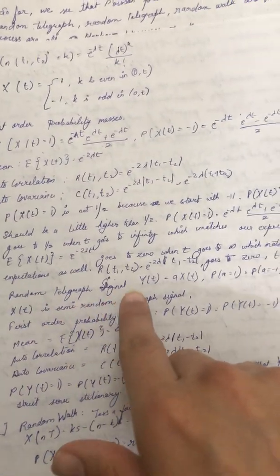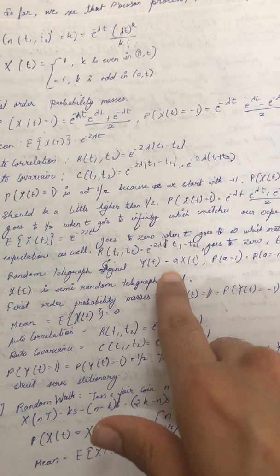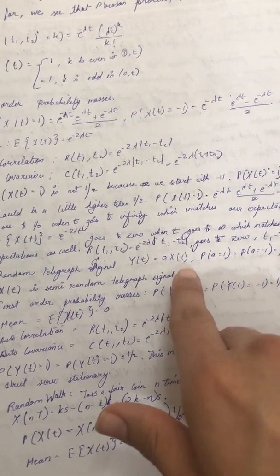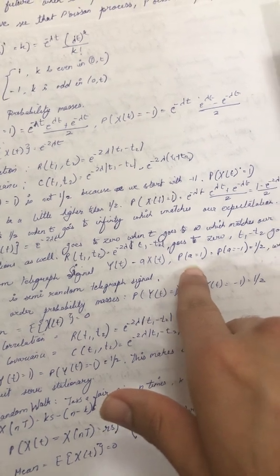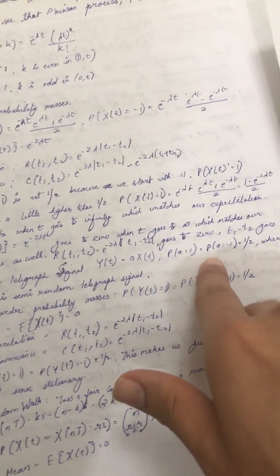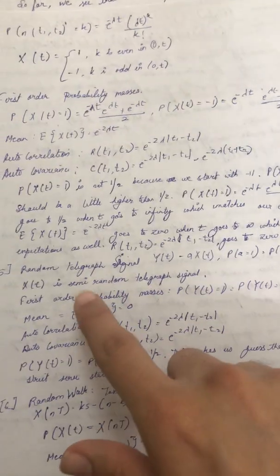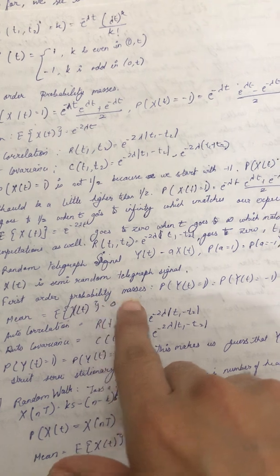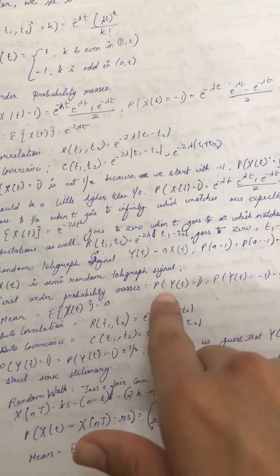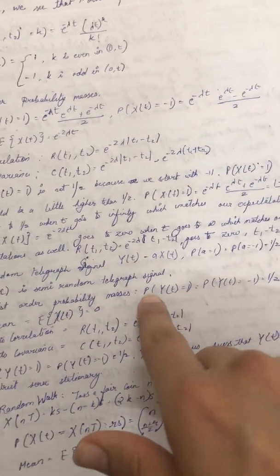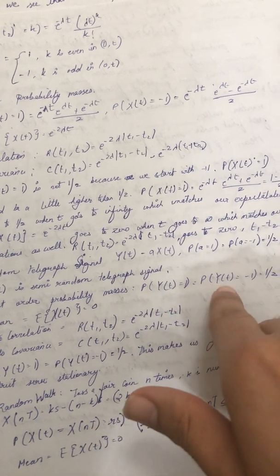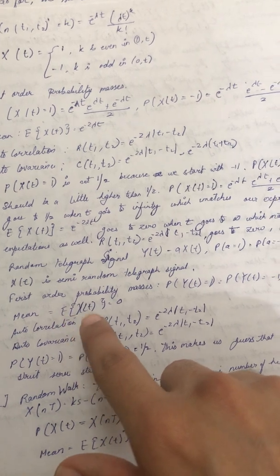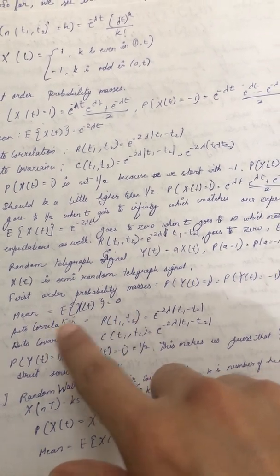Random telegraph signal. The random telegraph signal Y(t) is Y(t) = X(t) times A, where probability of A equal to 1 is equal to probability of A equal to -1, which is equal to 1/2, where X(t) is a semi-random telegraph signal. The first-order probability mass function for the random telegraph signal is: probability of Y(t) equal to 1 is equal to probability of Y(t) equal to -1, which is equal to 1/2. The mean is equal to expectation of Y(t), which is equal to 0.